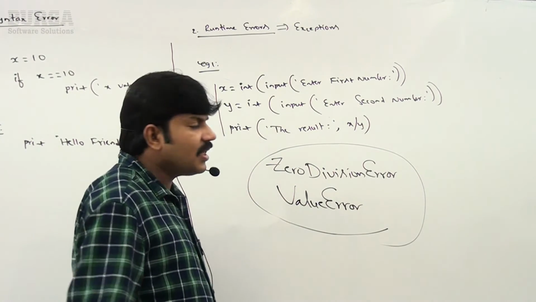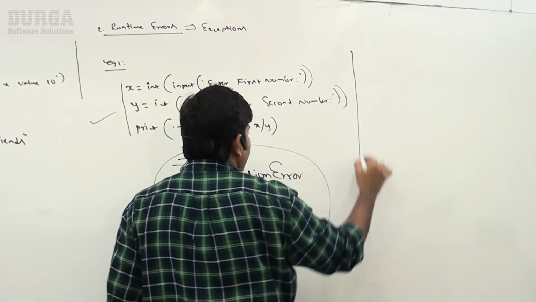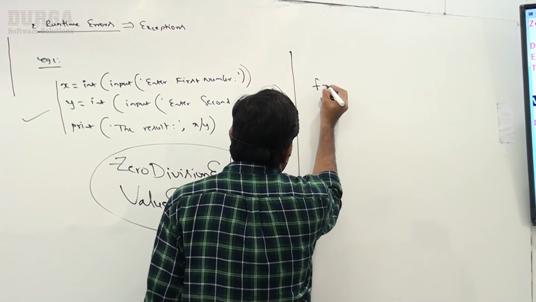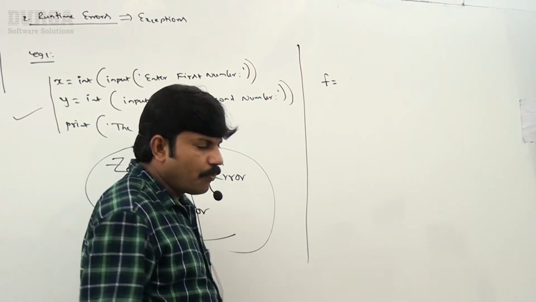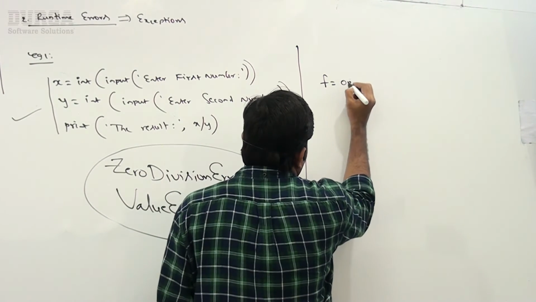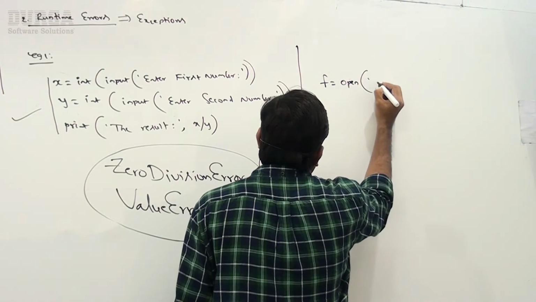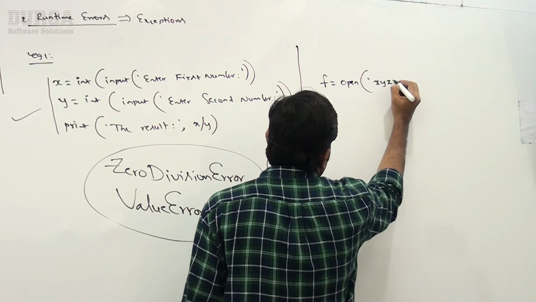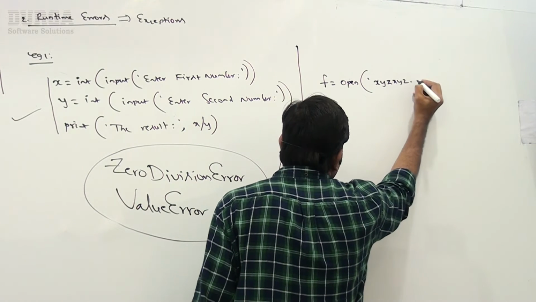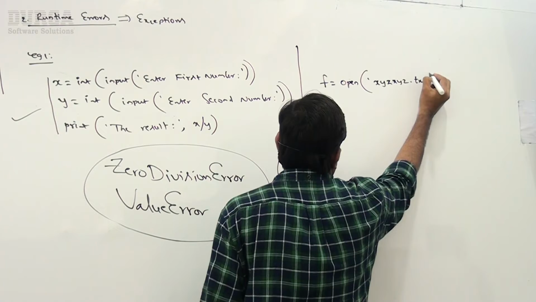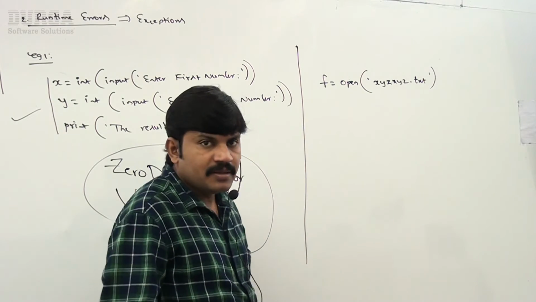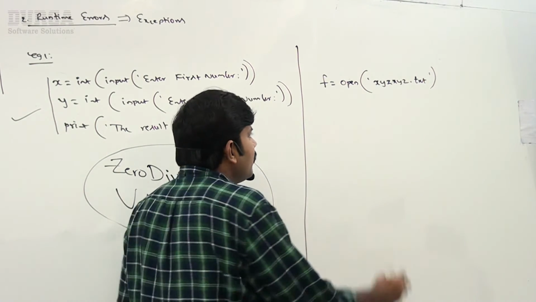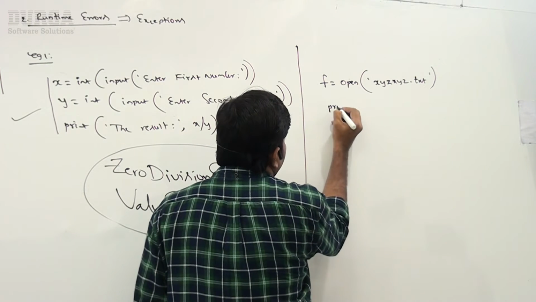Okay well, sir, now let me go for one more example. I'm taking f is equal to open of xyz.txt file. Can you please open the xyz.txt file and read and print the data?